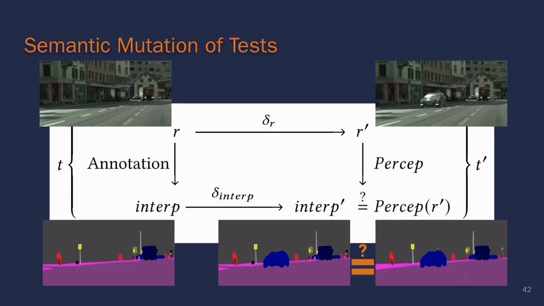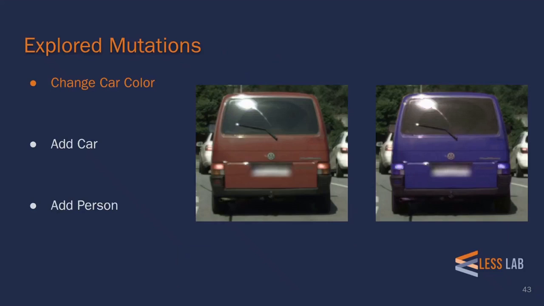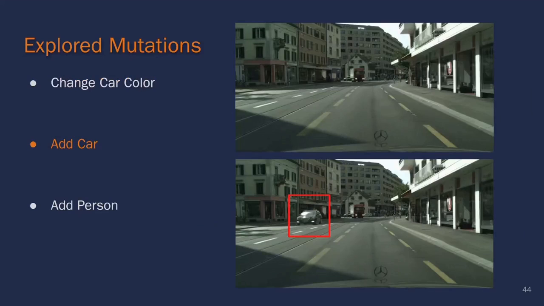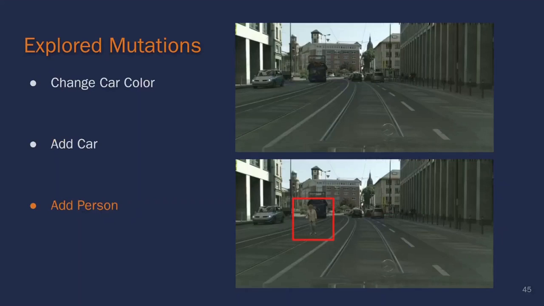To test the performance of the perception system, we run the perception system on the new sensor reading, for which it will output an interpretation image as shown in the lower right. We can then compare the expected output that we obtained from the mutation with the actual output of the system. In this case, it looks like the perception system did a pretty good job. Now let's take a look at our experimental results. To examine our mutation pipeline's ability to test perception systems, we explored three mutations. First, we examined the mutation to change a car's color as we saw before. We also explored the mutation for adding a car to a scene as we saw in the pipeline example. Finally, we also explored the mutation for adding a person to the scene.